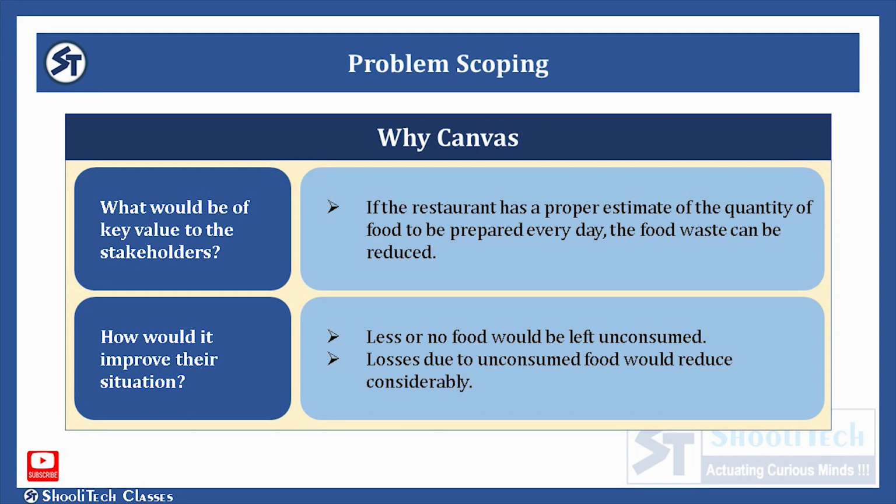So here, if the restaurant has a proper estimate of the quantity of food to be prepared every day, the food waste can be reduced. And how would it improve their situation? So here the situation will be improved if less or no food is left unconsumed, and losses due to the unconsumed food would reduce considerably.